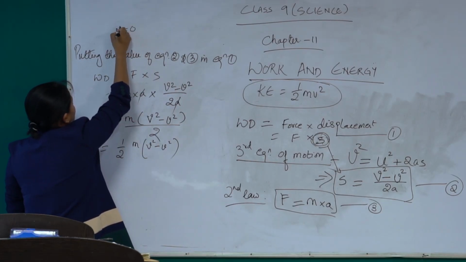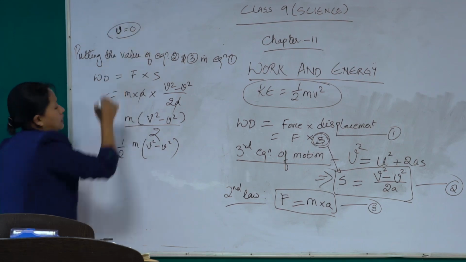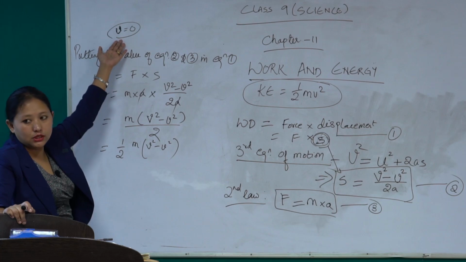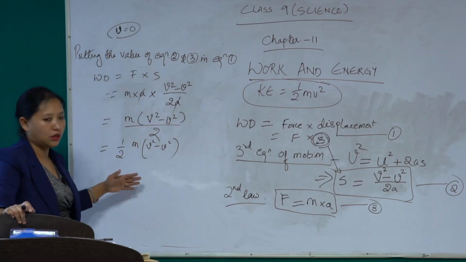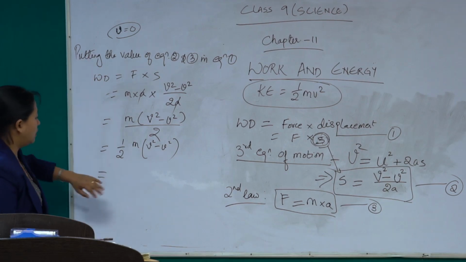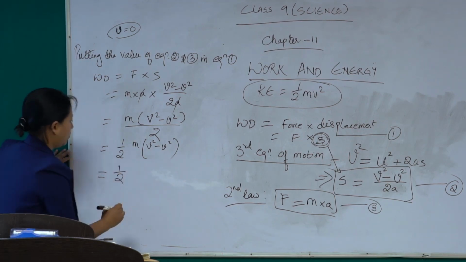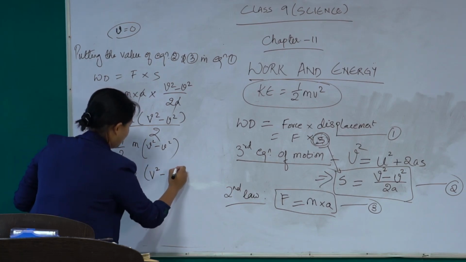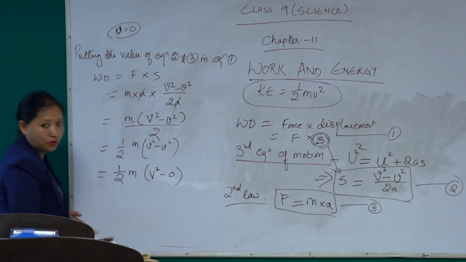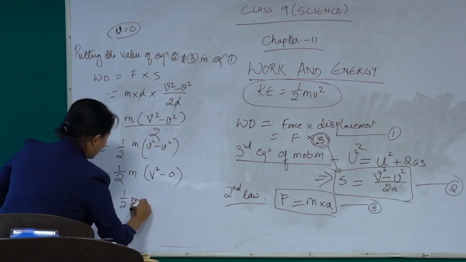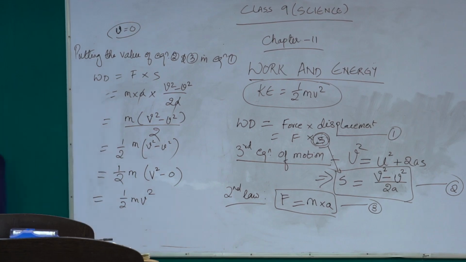Let us put the value u equal to 0 in this equation. Then we get half m into v square minus 0. 0 to the power 2 is 0 only. So from here we get half mv square, right?